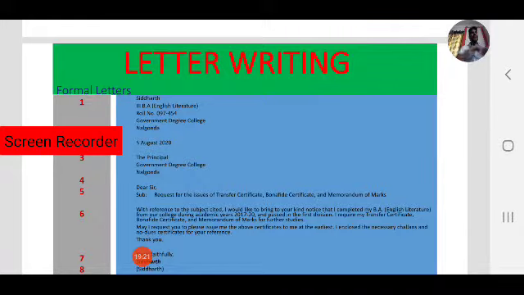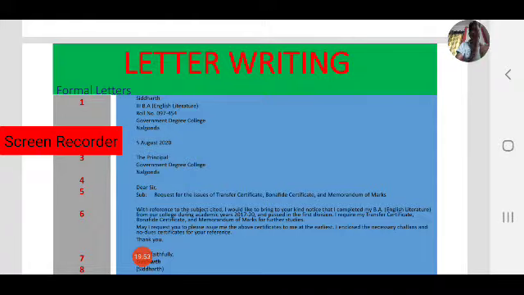So, which format is used in the formal letter? Block format. Observe, every part of the letter, from the address, Siddharth, and date, and to address and salutation, subject, body of the letter, complimentary close, signature, all are in the left margin.